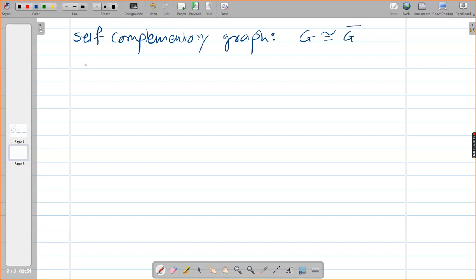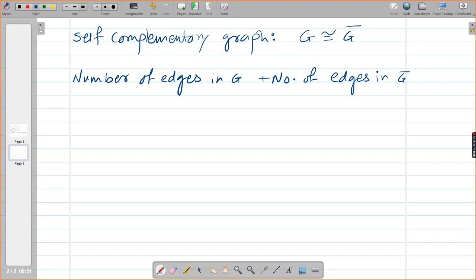Then we had seen, can you hear me? Yes, ma'am. And then we had seen one fact that number of edges in G plus number of edges in its complement is equal to n into n minus 1 by 2.